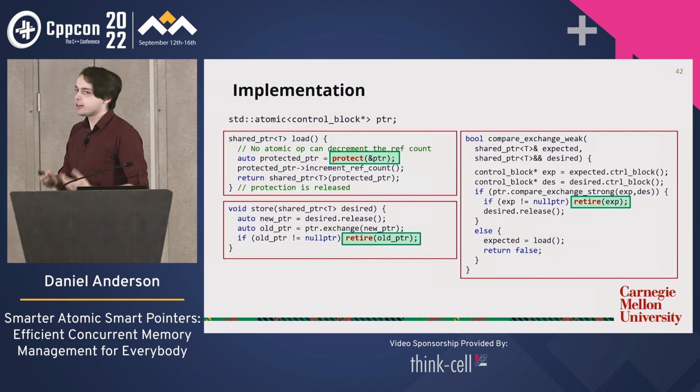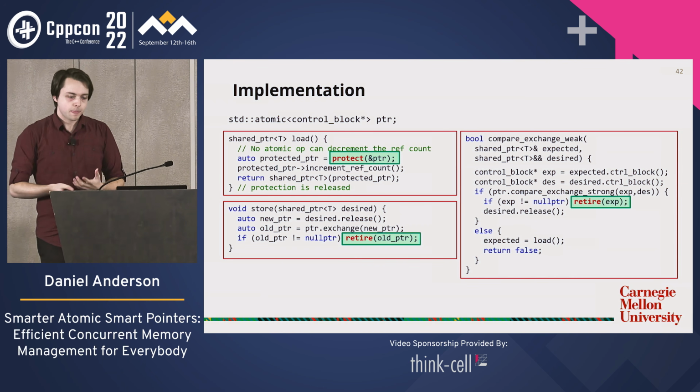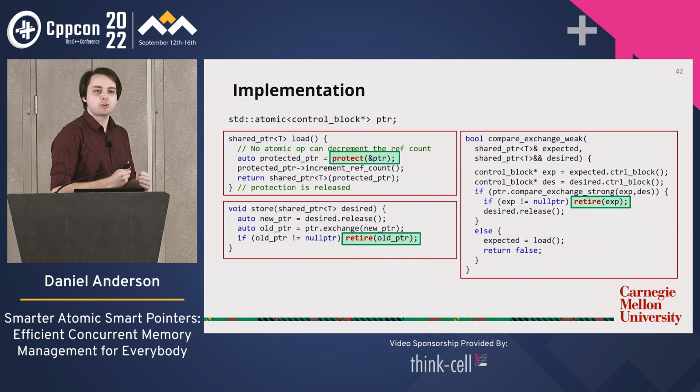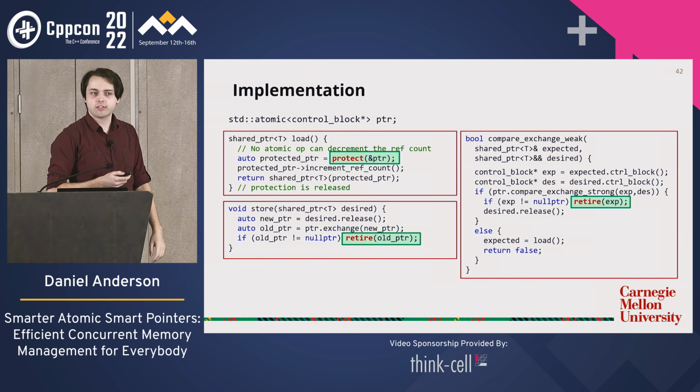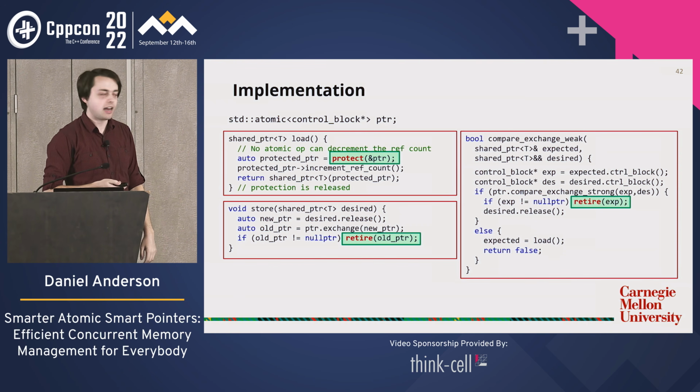Okay, so I've showed you the basic operations. These are the ones that atomic shared pointer already supports. What about that magical get snapshot operation? That was the whole point of this, right? Surely that must take a lot of lines of code. I don't really have enough space on my slide to put that, do I?